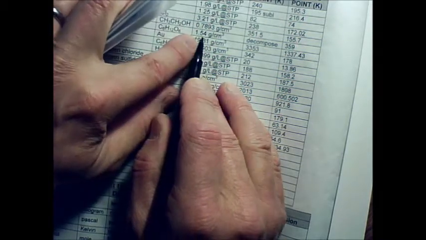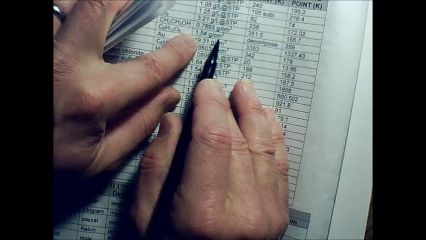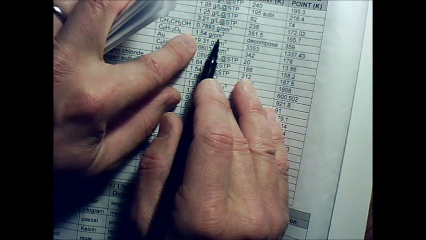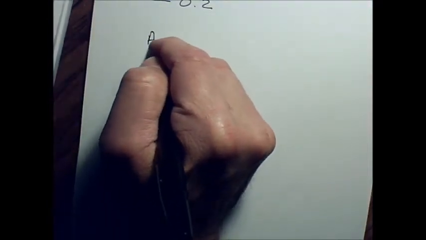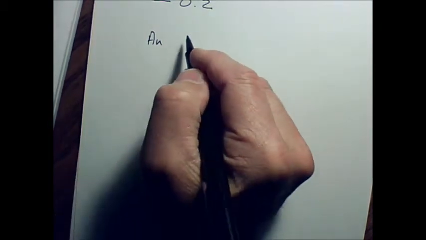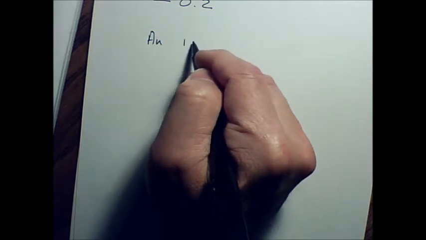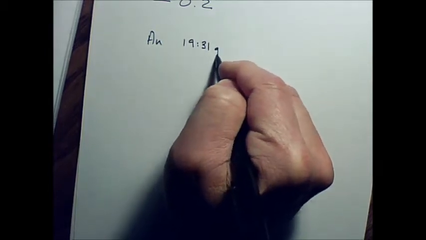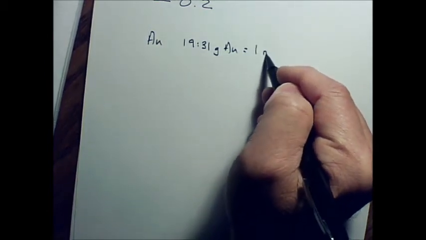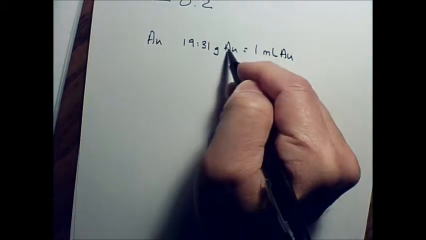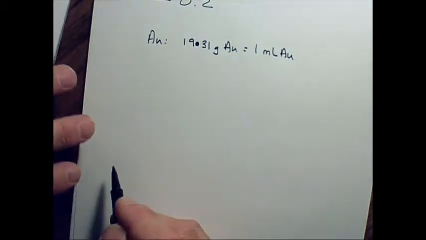The way this is listed is 1.54 grams per cubic centimeter. Well, a cubic centimeter is the same size of volume measurement as a milliliter. So when I read that, I know that gold, which has the symbol AU, if I have 19.31 grams of gold, that's going to be equal to 1 milliliter volume of gold. Okay?